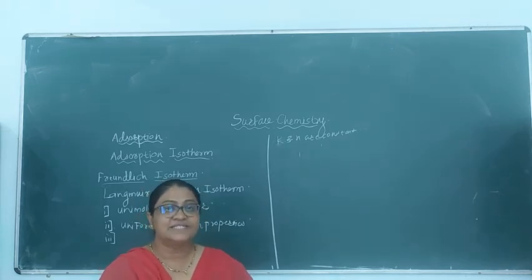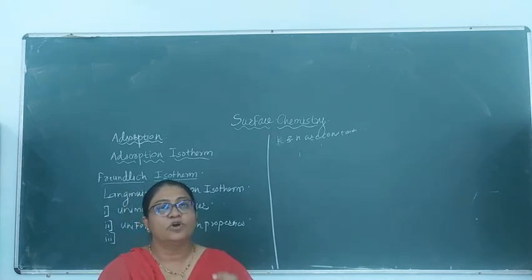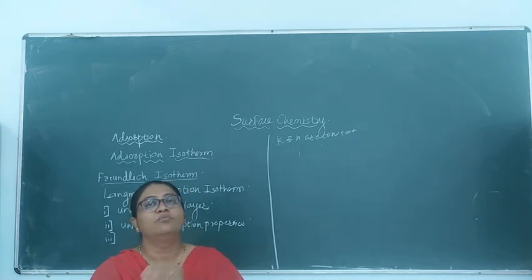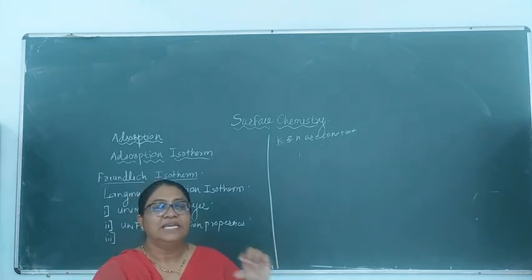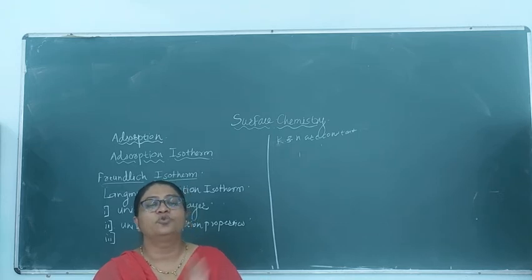Actually, this states that every elementary space has the same gas molecule affinity, and therefore every elementary space holds one molecule. Once it gets adsorbed, a single molecular layer will be formed, and no change in the affinity will occur when one elementary space gets adsorbed, for the space which is its neighbor.